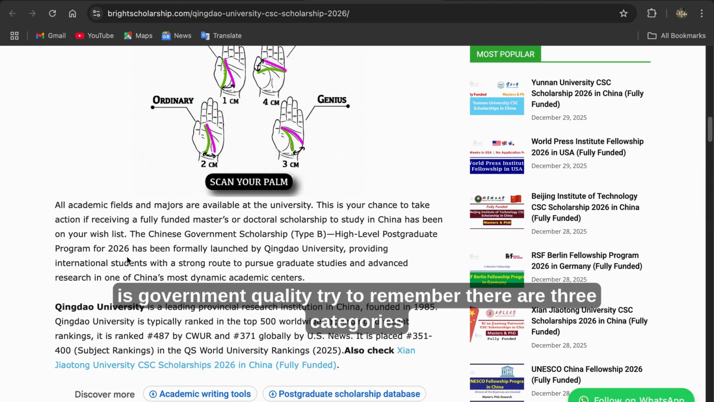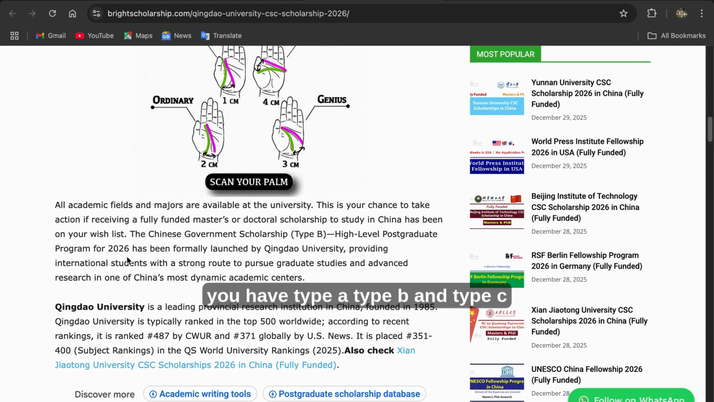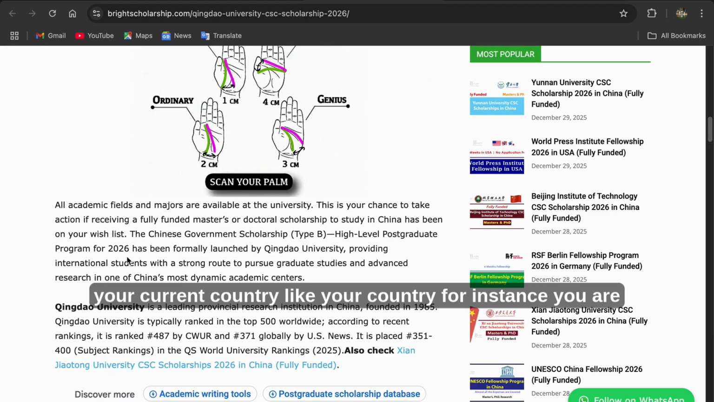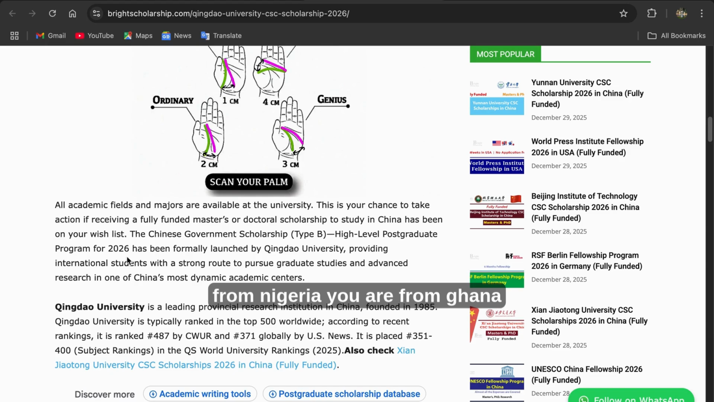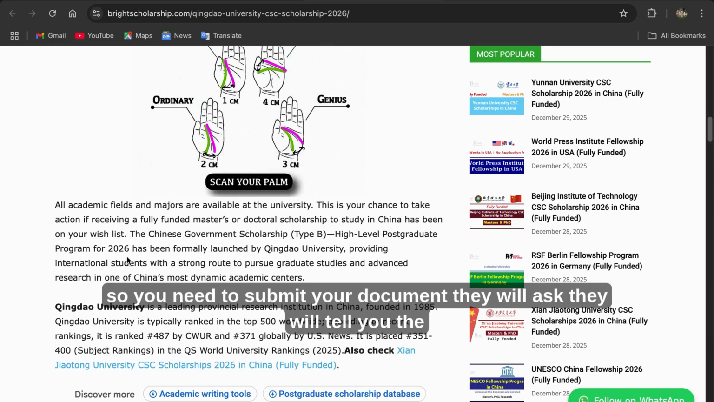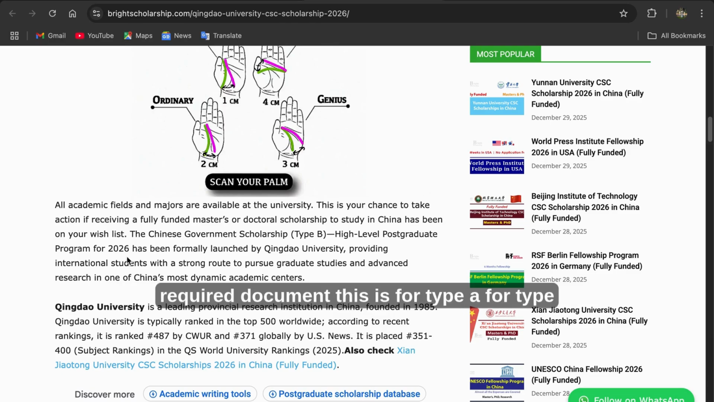But for this Chinese government scholarship, try to remember, there are three categories. You have type A, type B, and type C. Type A, you need to go to the Chinese embassy of your country, for instance, if you are from Nigeria, Ghana, India, or wherever. You need to submit your documents, and they will tell you the required documents. This is for type A.